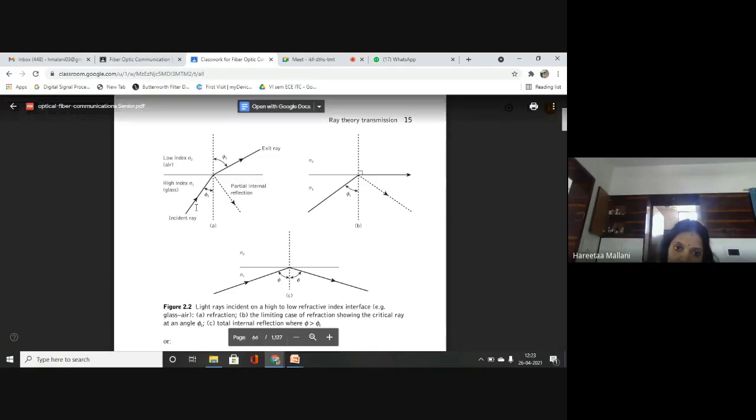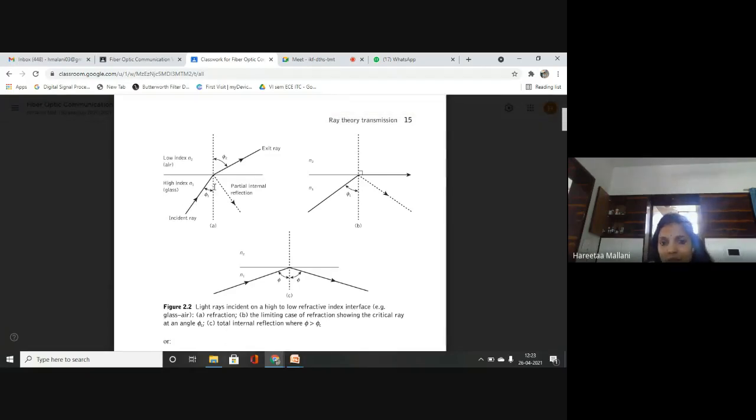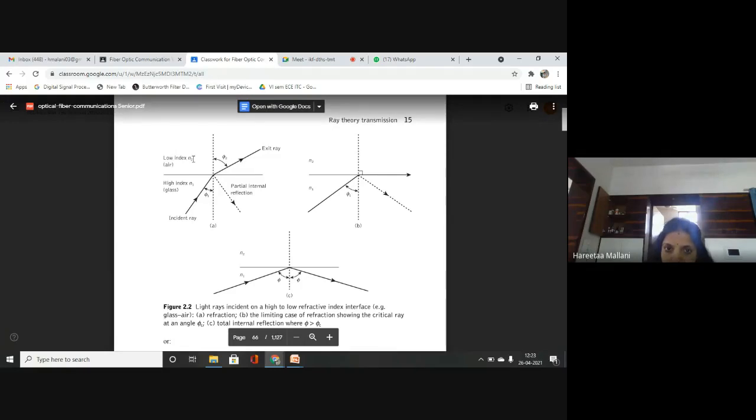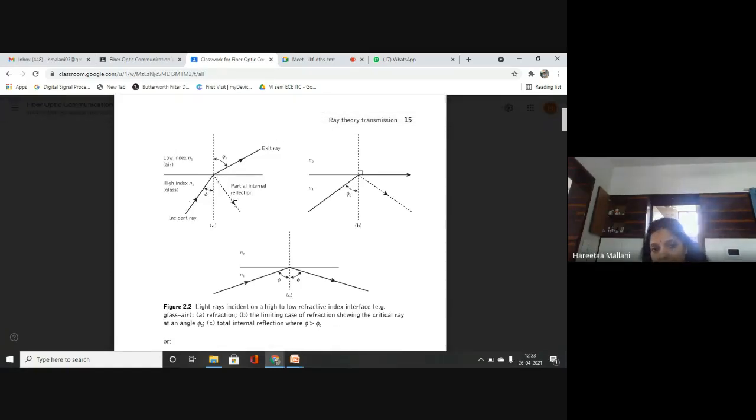So what do I have to do? I have to set this angle phi1 to a particular angle so that there is no refraction into the other medium, and the light will get reflected back without any loss into the same medium. So for that, I will change this angle phi1. I will change this angle phi1 up to phi c, that is the critical angle, so that the whole light will be reflected back into the same medium.